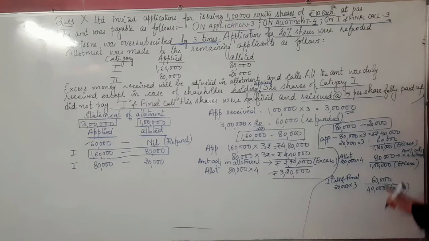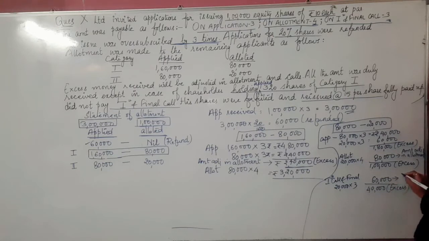Got it here? So what is the amount we can adjust in the call? We can't adjust the entire 1 lakh in the call. We can only adjust up to how much? That is only up to 60,000 in calls. Okay, because that's the limit. So if this person is not paying the call, then also it's okay. The reason is that we have a huge amount with us, which we have received on behalf of this very particular person. Okay, so now see, 60,000 out of that we have taken up for the call.